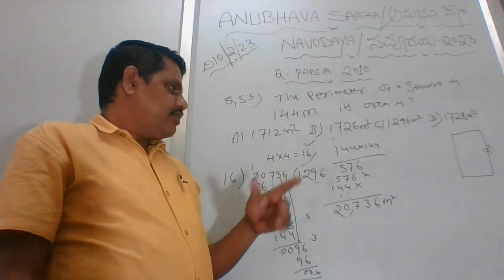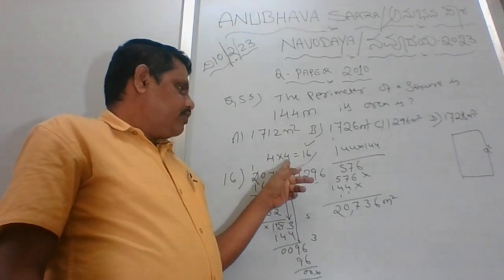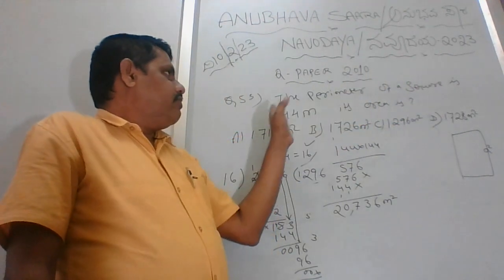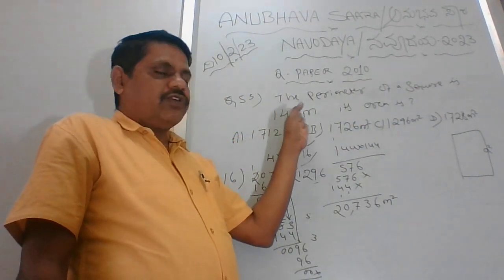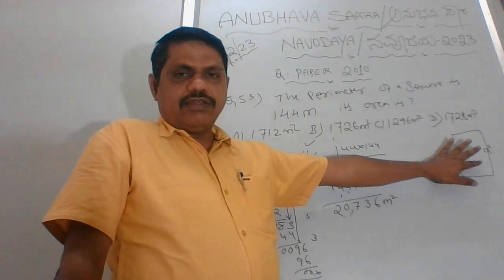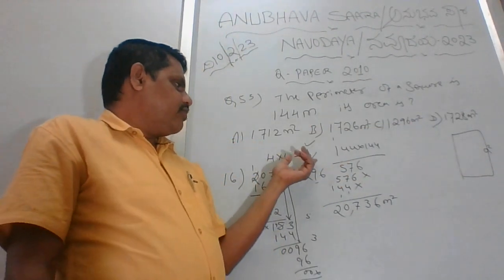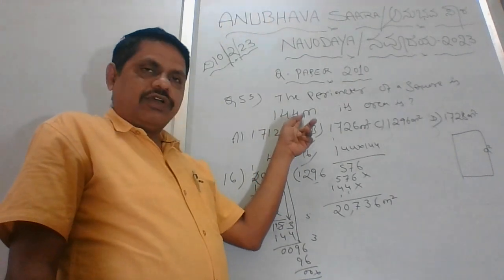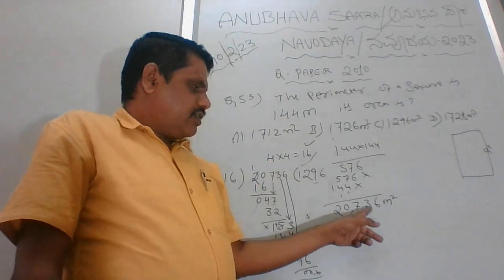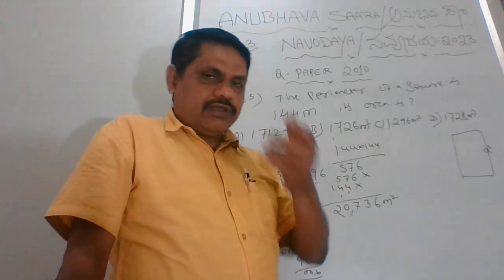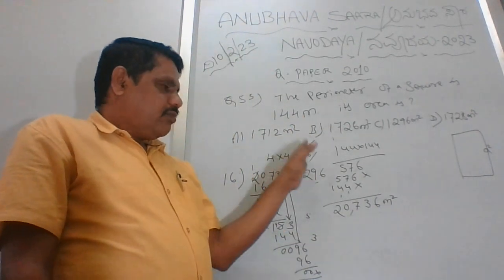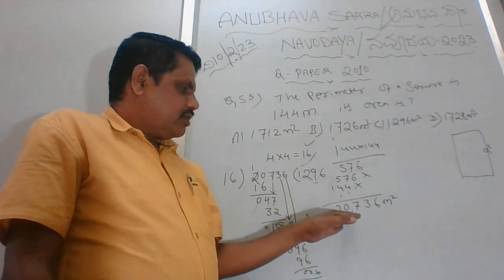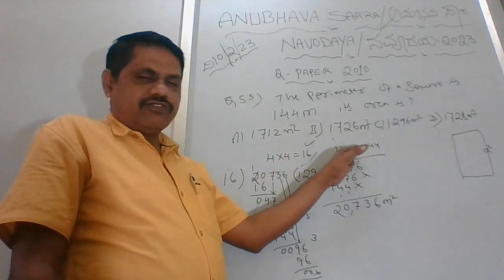Okay, I'll explain you once again. 4 into 4, why we have taken it: because the perimeter of the square is 144. That means we have taken the square. 4 into 4, that is 16. The square of the side comes 16 and the square of 144 came 20,736. Now what we are doing? We are dividing with both answers. The answer 16 belongs to this, 20,736 belongs to this.